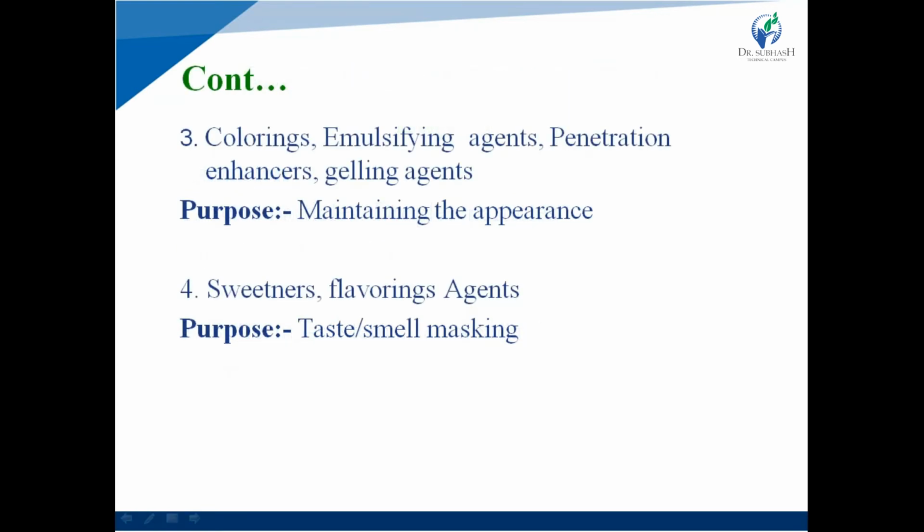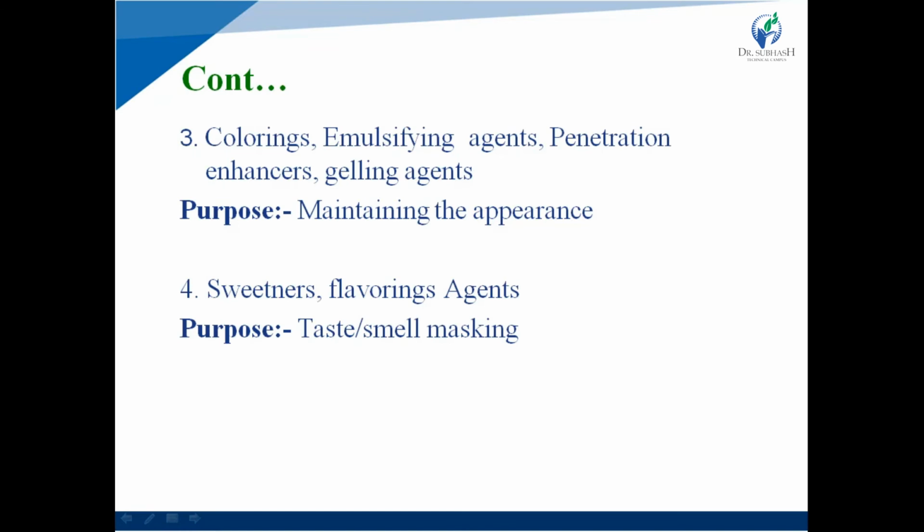Third one is coloring, emulsifying agents, penetration enhancer and gelling agent. What is the purpose of coloring agent, emulsifying agent, penetration enhancer or gelling agent? The common purpose of all of the above is maintaining the appearance of the emulsion.